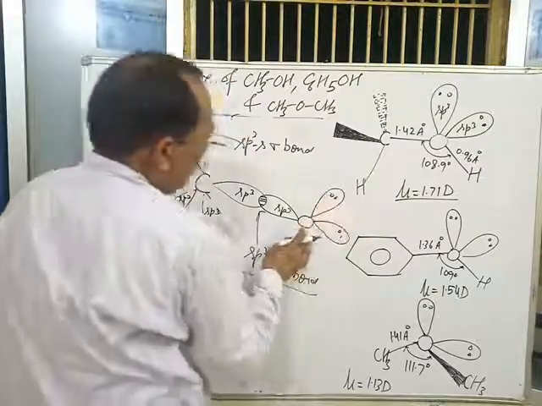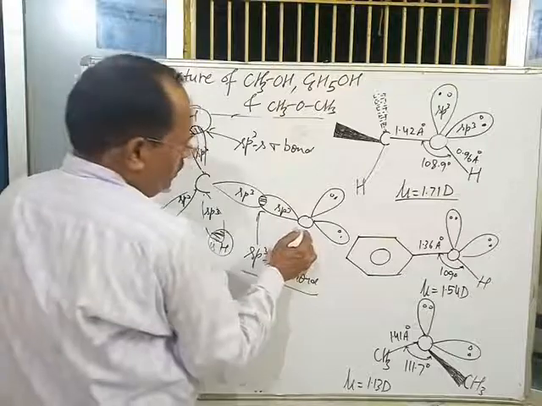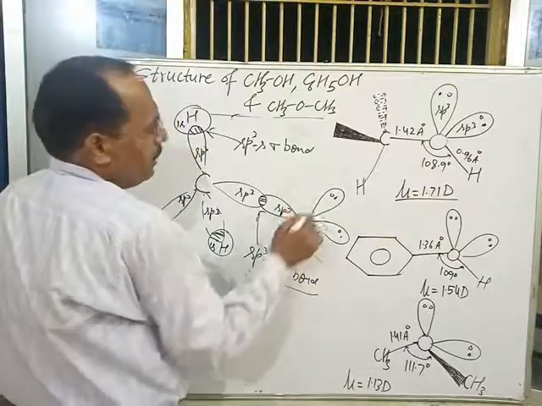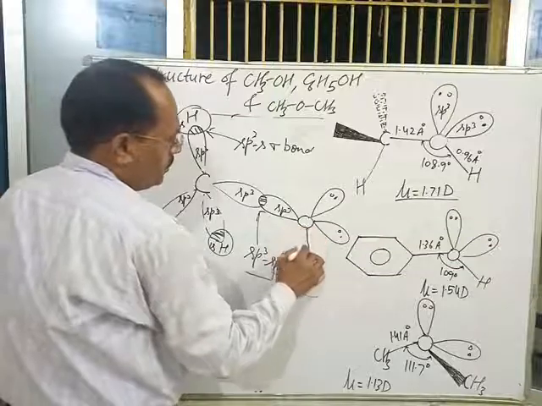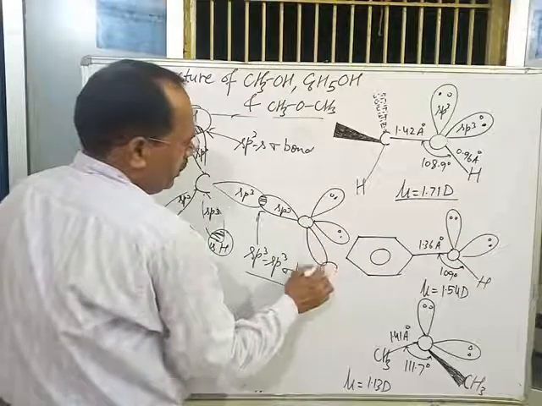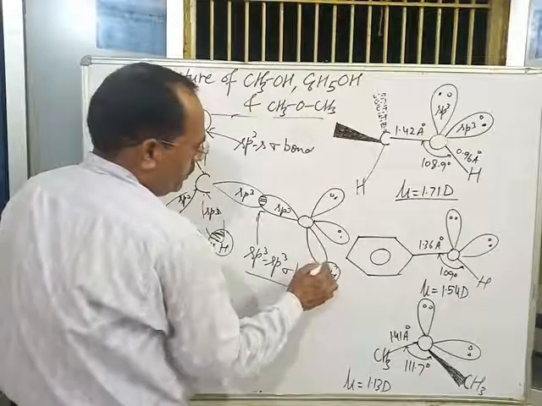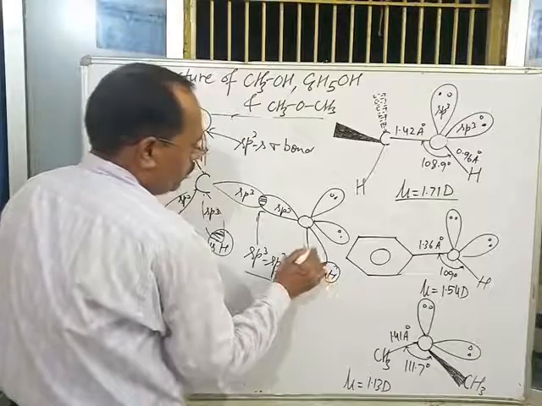One of the sp3 hybrid orbitals of oxygen also forms an sp3-s sigma bond with the 1s orbital of hydrogen.